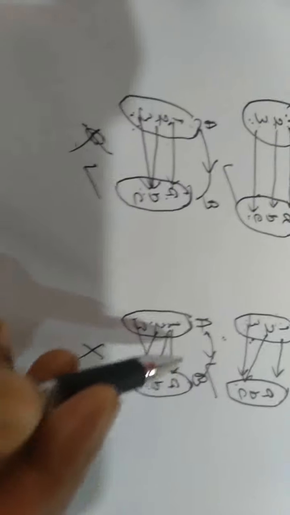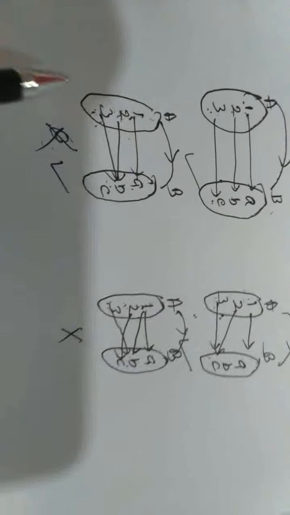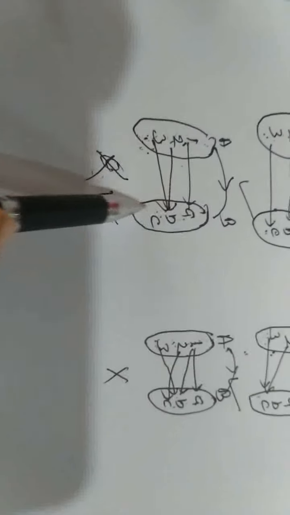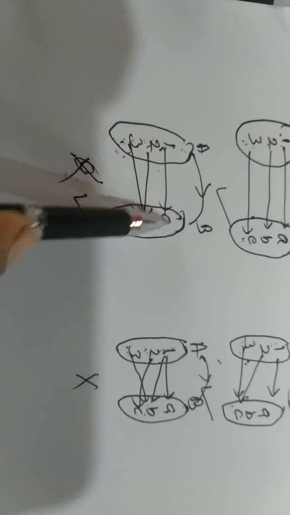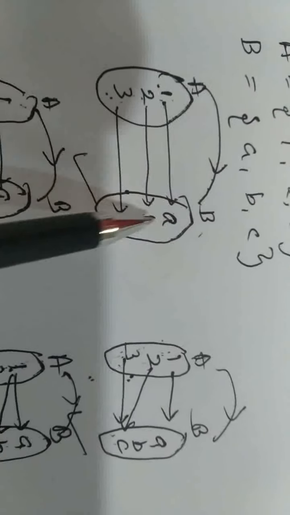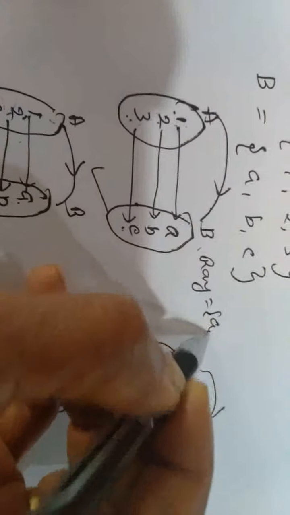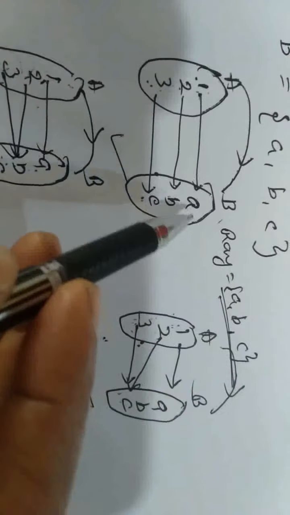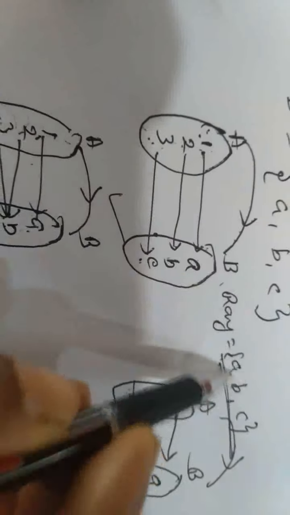Okay, you studied in first year about this. Now, also know that the set A is called domain and set B is called codomain, and the set of all images is called range. In this case, range is equal to the set containing A, B, C. This is the set of all the images of all the elements of set A. In this case, range and codomain are both same.